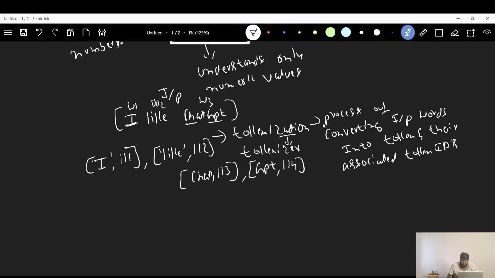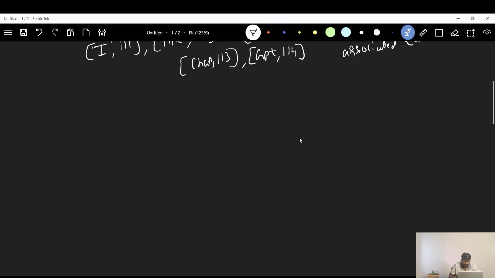Then how are we going to implement this tokenization, right? Mainly there are three ways. What is the first way? The first way is word level tokenization.